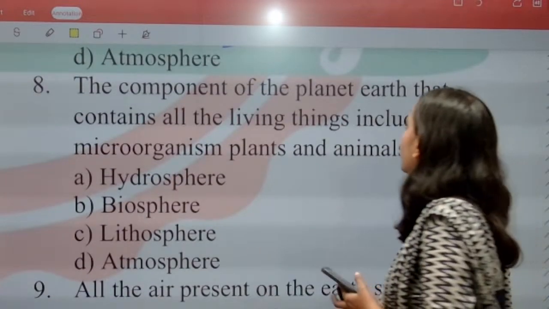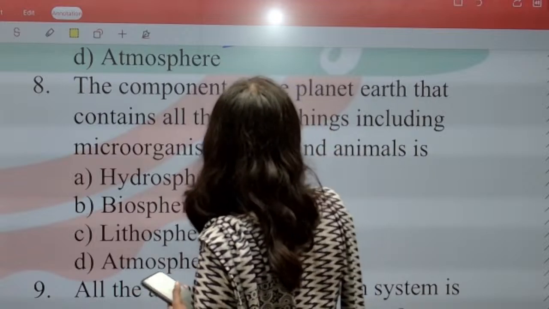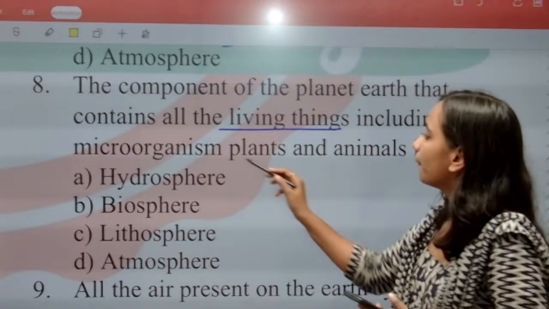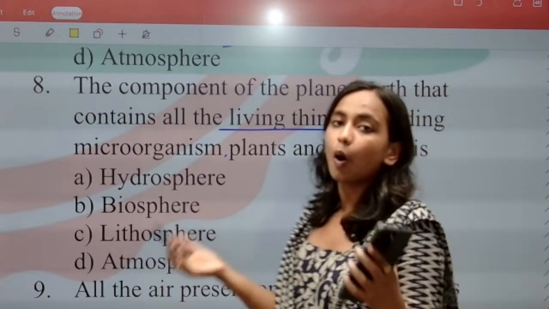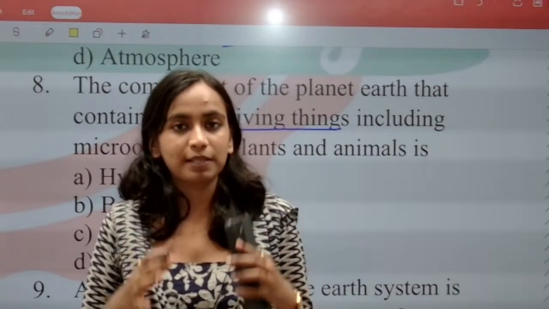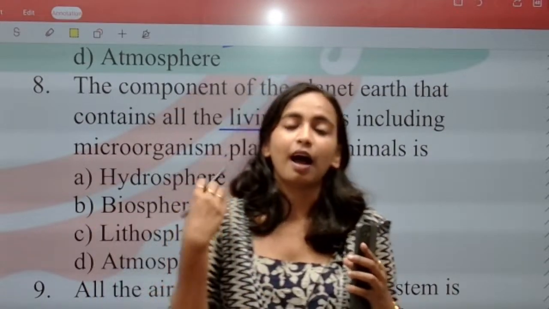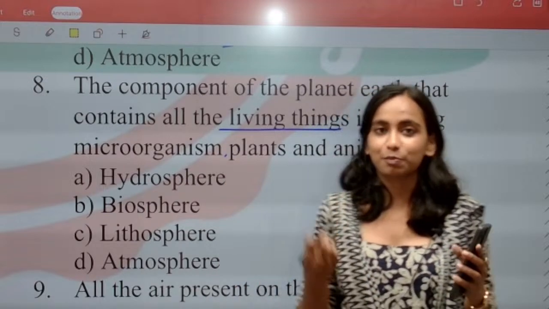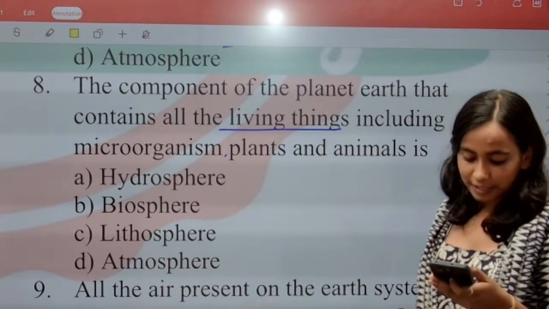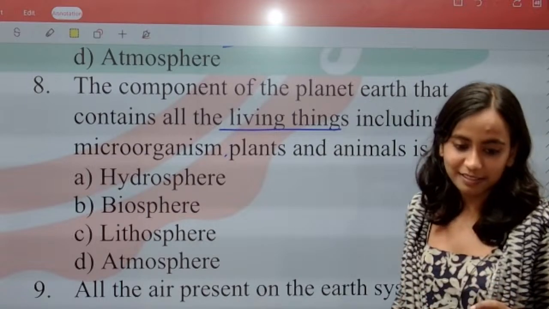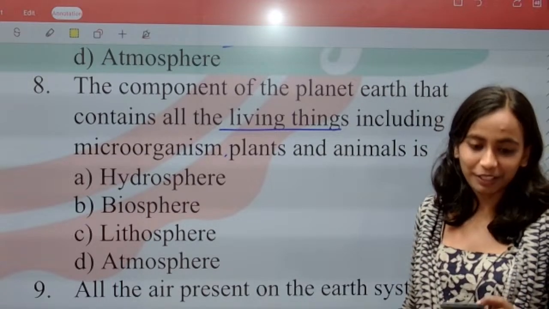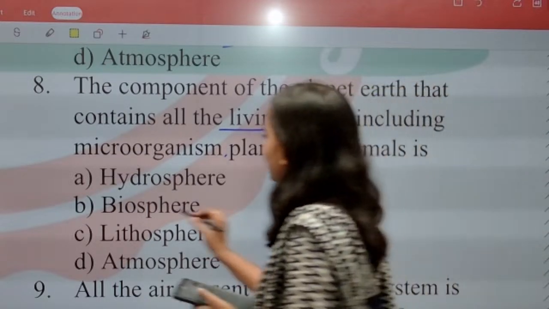Question number 8. The component of planet Earth that contains all living things including microorganisms, plants and animals. In which component of Earth are all the living things present? All living things like us humans, animals, plants, microbes, where are they present? B. Very good, Viral. Once again your answer is first and your answer is correct. So, biosphere.